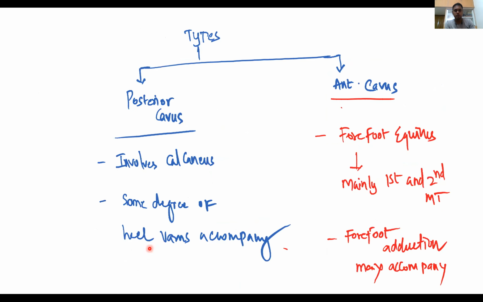Going to the types, you will have anterior cavus and posterior cavus. Posterior cavus involves the calcaneum and will be associated with some amount of heel varus. Anterior cavus is due to forefoot equinus, mainly of the first and second metatarsal. Forefoot equinus will always be accompanied by forefoot adduction. So hindfoot varus, forefoot adduction. From the forefoot you will have equinus, and the hindfoot deformity will also cause equinus. Okay, that is cavus, increased arch.